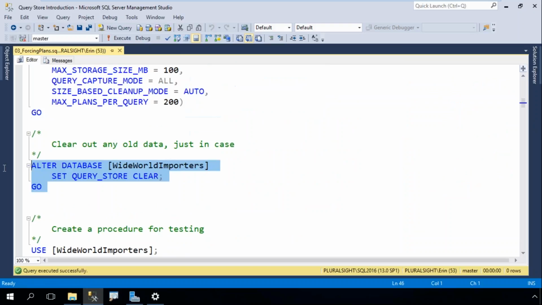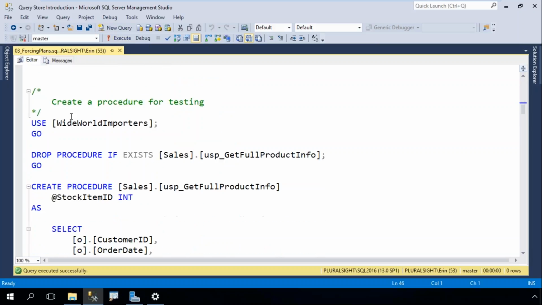And then I'm going to use this query that I use rarely, never, in a production database, because what this does is it clears out all of the Query Store data. Remember in the last demo I showed you how to turn Query Store off and then turn it back on, and when you did that all the data stayed there? This is a case where I clear out all the data in Query Store. So ALTER DATABASE SET QUERY_STORE CLEAR blows all that information away.